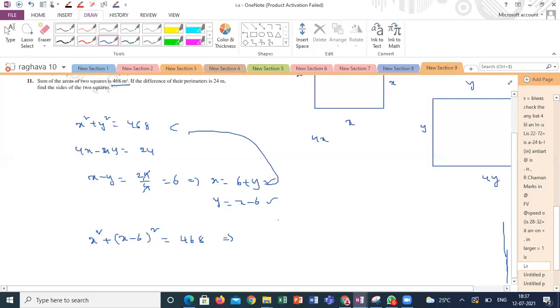Has anyone got the answer, guys? What is the quadratic equation you got?